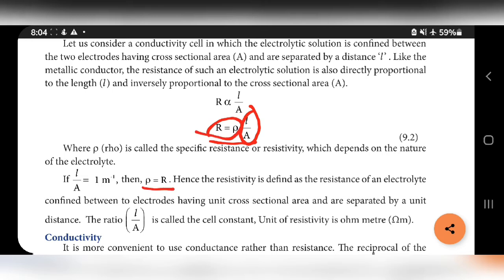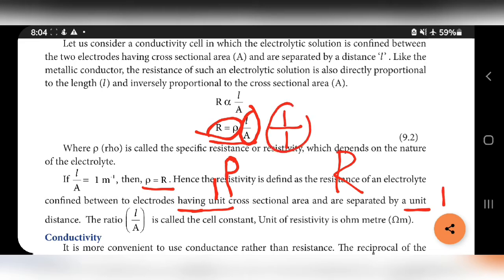So resistivity rho is defined as the resistance of an electrolyte confined between two electrodes having unit cross-sectional area, that is A is equal to 1, and separated by unit distance, so L is also 1.